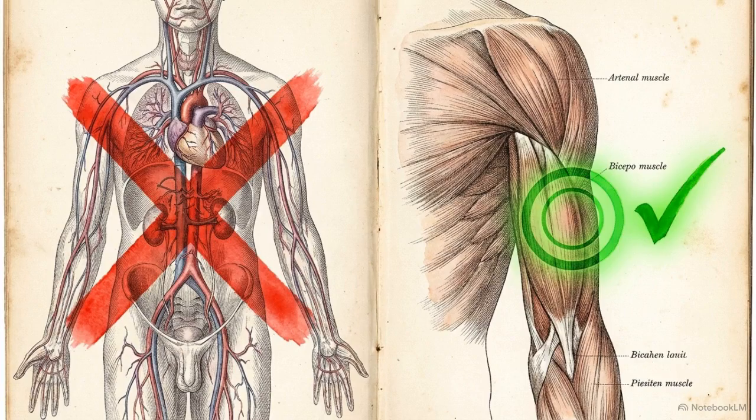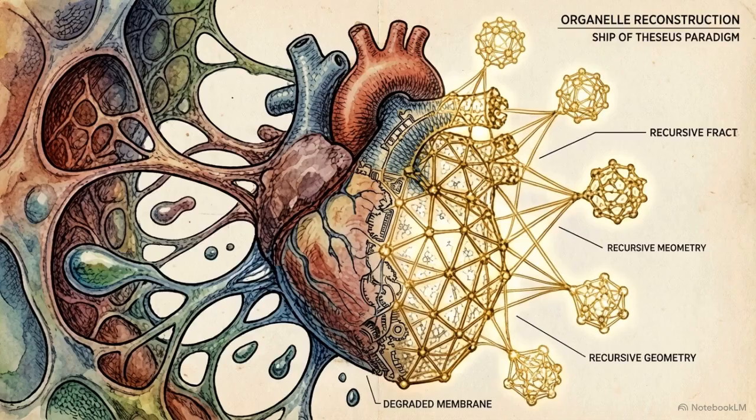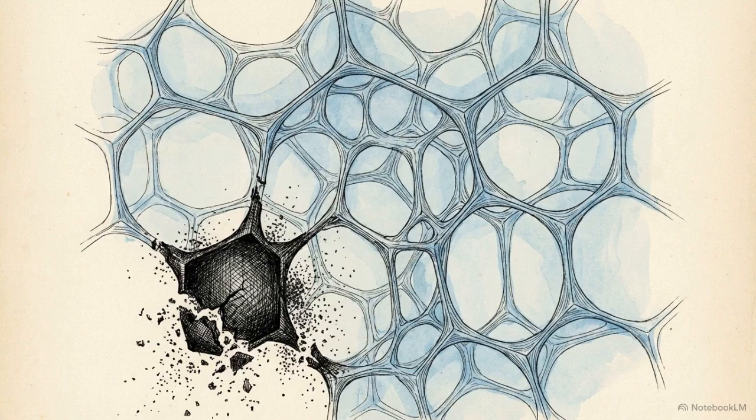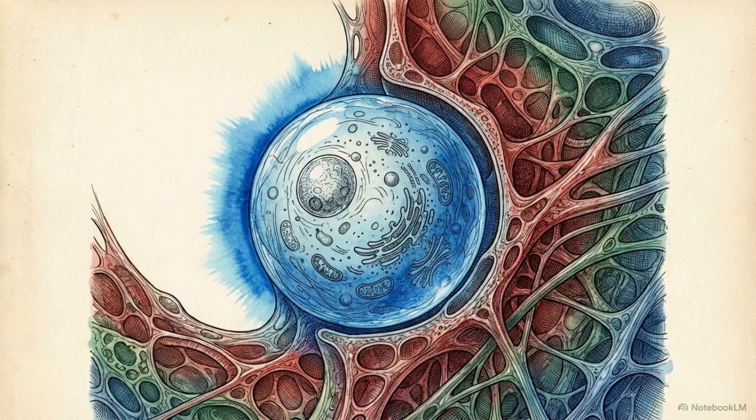Because these clogged units are beyond repair, the Regional Cellular Reconstitution Strategy, or RCR, abandons systemic restoration. Instead, it utilizes a ship of Theseus approach to biological engineering. RCR focuses on physically removing the most degraded iterations of the biological fractal and replacing them with high-fidelity units, focusing on one localized region at a time.